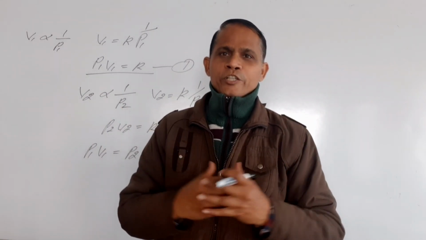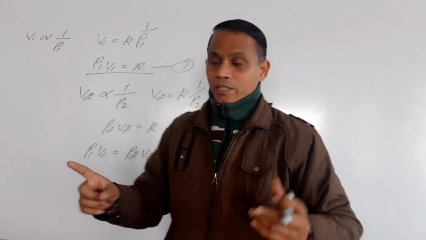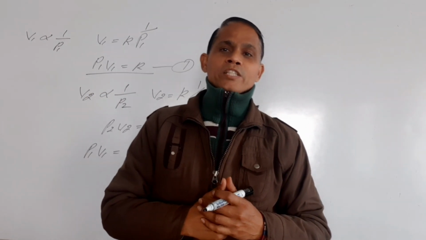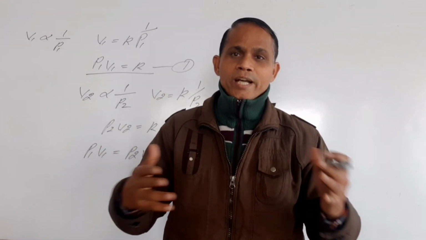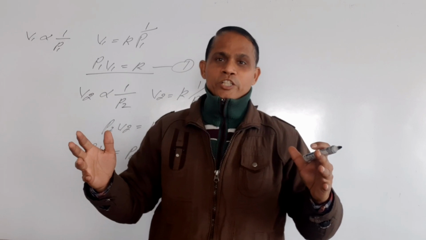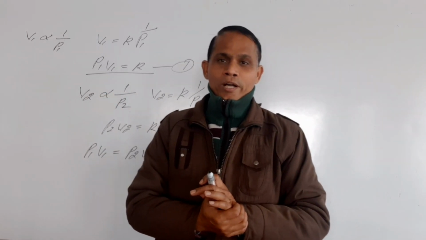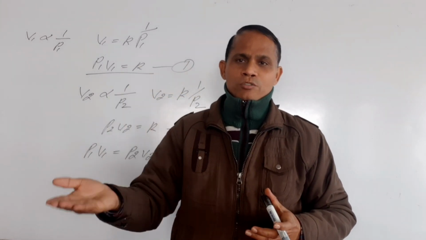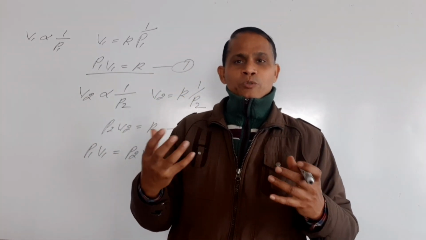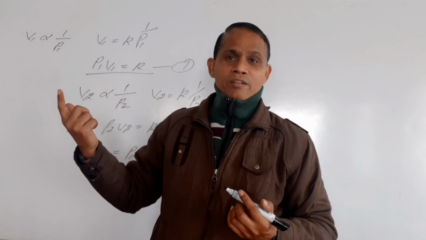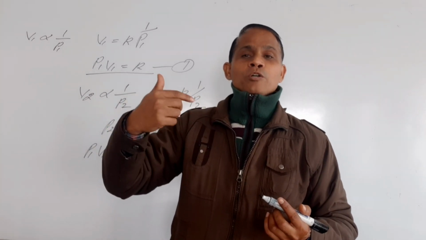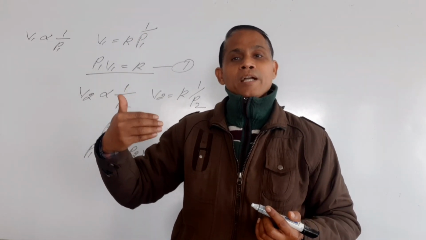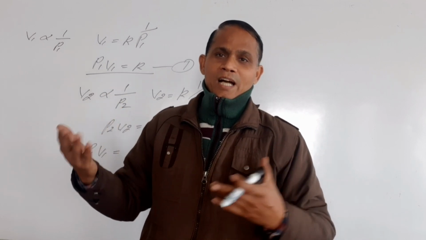What is the second definition of Boyle's law, students? The product of pressure and volume at constant temperature is constant. So this is the second statement of Boyle's law. You can also prove it experimentally with the help of a graph. If you draw the graph between pressure and volume, between volume and 1 upon pressure, or between the product of pressure and volume and pressure, then you will get graphs like this.